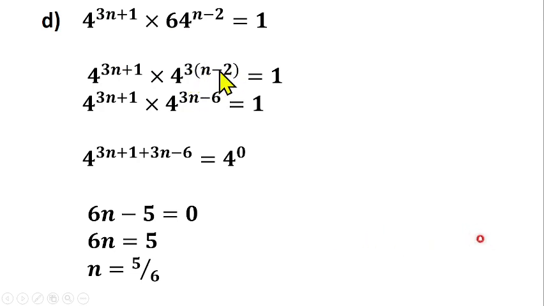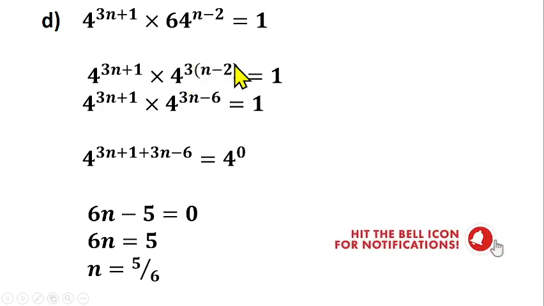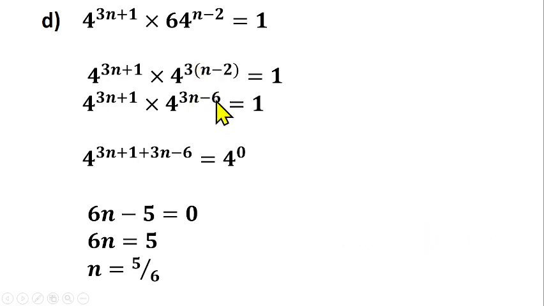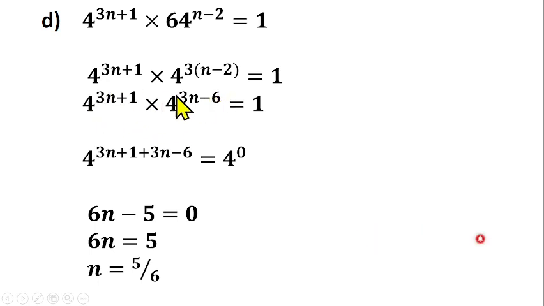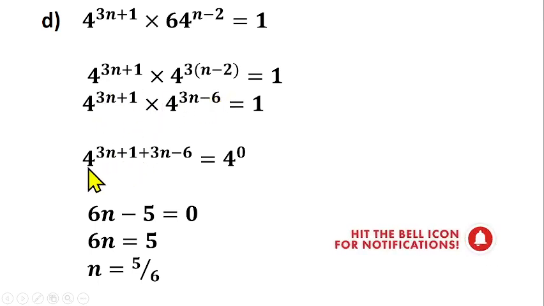And you know that, according to the law of indices, the power here will multiply this power. So we have 3n minus 6. 3 times n will give us 3n. 3 times minus 2 gives us minus 6. Then look at this side now. You can now apply the law of indices to this, because they're having the same base. They're having times here. So you can pick one of the base and add the power together according to the first law of indices. So you have 4 raised to power 3n plus 1 plus 3n minus 6.